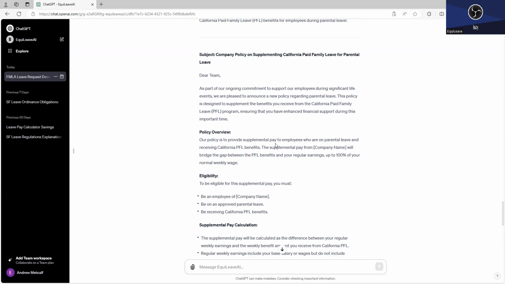admin@equileave.com, and we'll respond and would love to hear how this works for you. If you notice something that you don't like, we'd love to know that too. So please get in touch with us about this. Use it as an extra leave assistant at your company. And we hope that this tool that we've created for you really helps you further our mission of empowering employers who provide leave benefits to their employees. We're confident that it will.